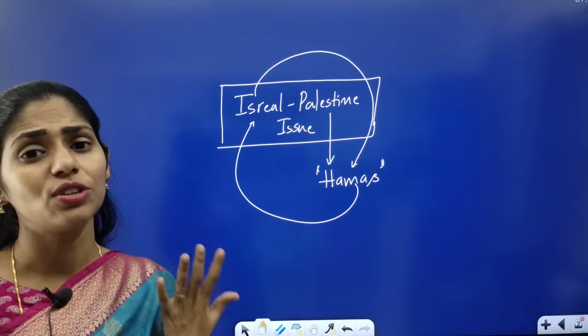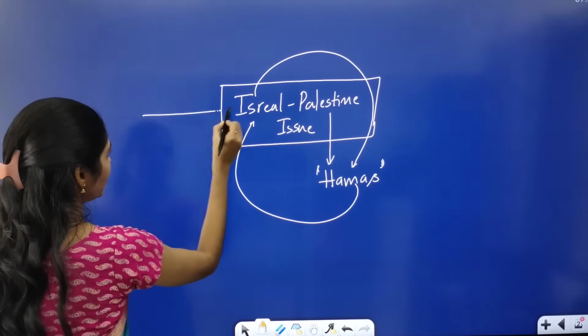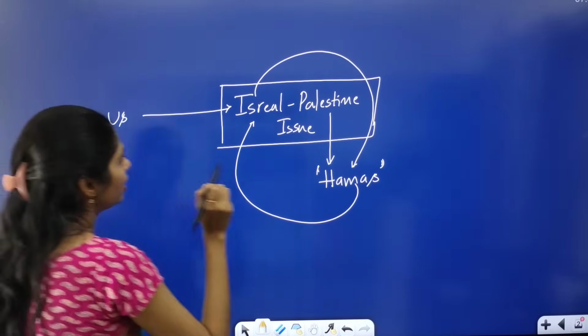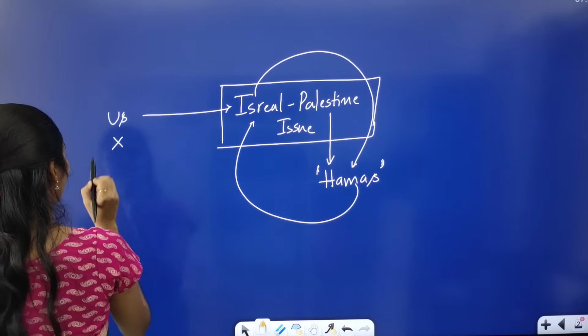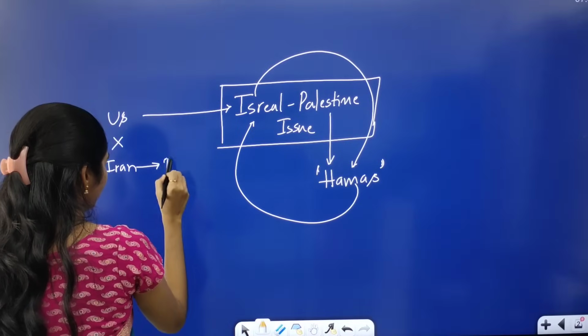A number of civilians are dying, they are losing their life. Now what happened? There are some countries which are supporting Israel, like the US. The US has a rivalry, that is Iran. So now Iran is supporting the Palestinians,